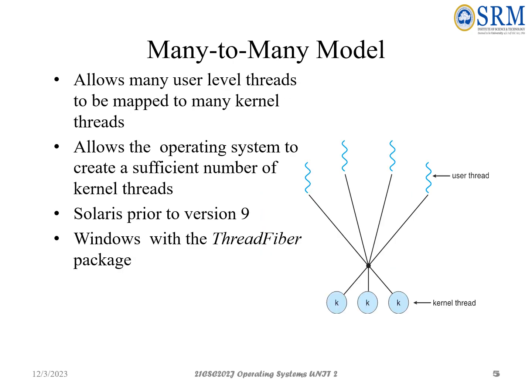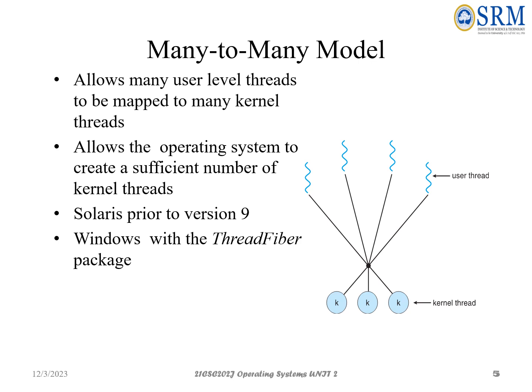Coming to the many-to-many model, we have a number of user threads and a number of kernel threads. It is a multiplexing model where we have n user threads being multiplexed onto a number of kernel threads, which may be equal to or fewer than the number of user threads.